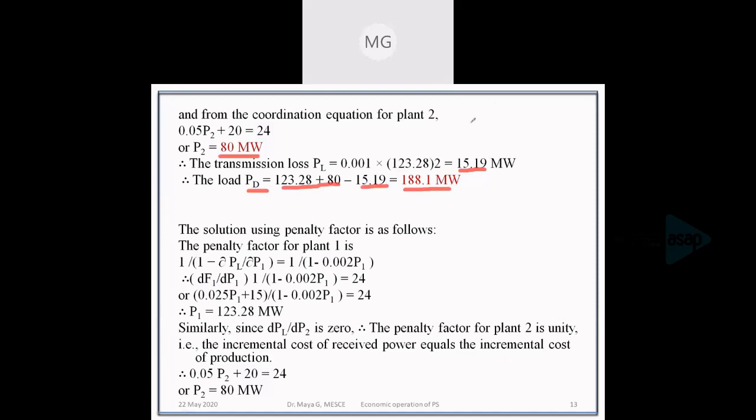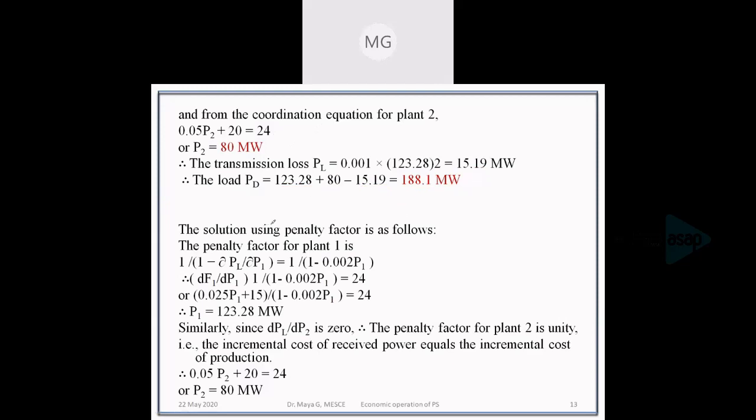We'll use the exact coordination equation along with the constraint. Okay. If lambda value is given, we need not use the constraint equation. Here in this question, lambda value was given. That is why we did not use the constraint equation.